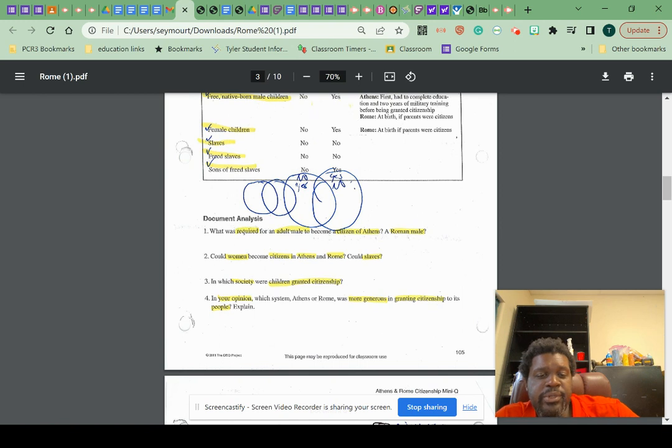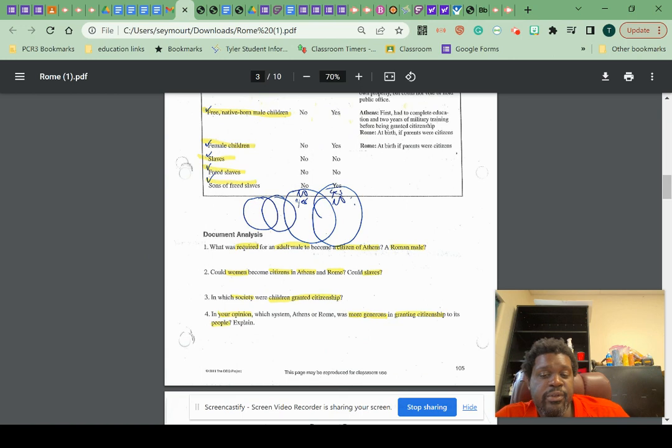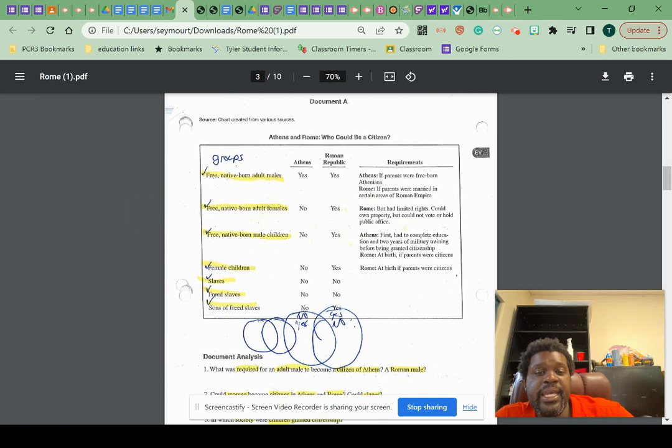And then in your opinion, which system, Athens or Rome, was more generous in granting citizenship to its people? Explain. The big part for this is your explanation. So you need to use information from your doc to explain why you feel either Rome or Athens was more generous in granting citizenship. Okay, so that's how we think about document A.